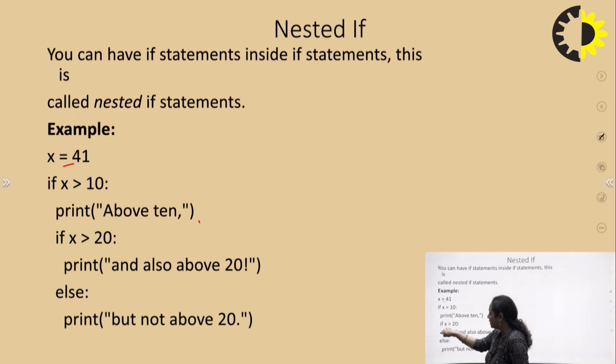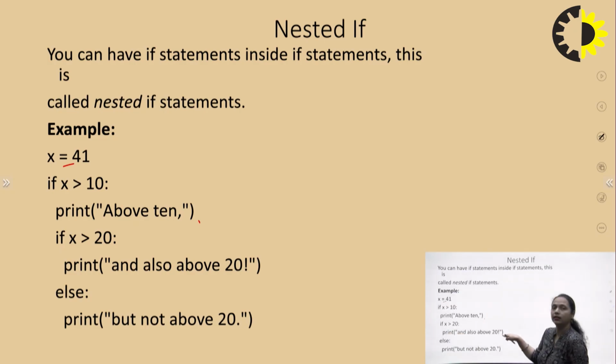So within this indentation, within this block only, I have written if x is greater than 20. Here I have checked and written it is greater than 20. So this is nested if. But you have to follow the indentation rule that the next if statement must lie inside the first if.